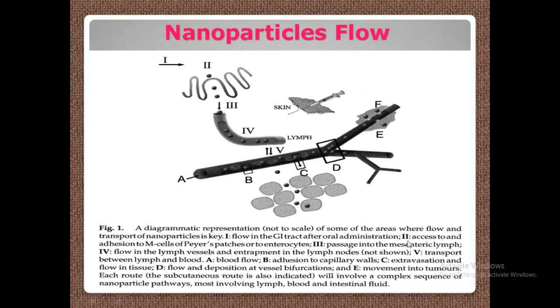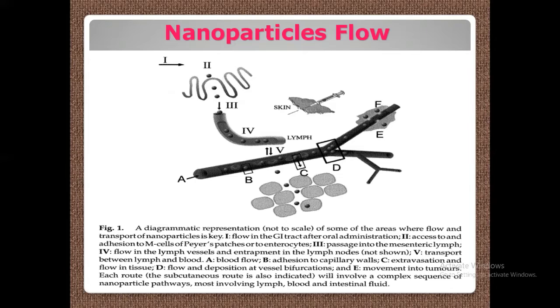The second one here, the Roman letter 2, access to and adhesion to M cells of the Peyer's patches or to enterocytes. Here, the Peyer's patches in the intestinal area, where your nanoparticle is going to behave. Third one here, passage of these nanoparticles into the mesenteric lymph.